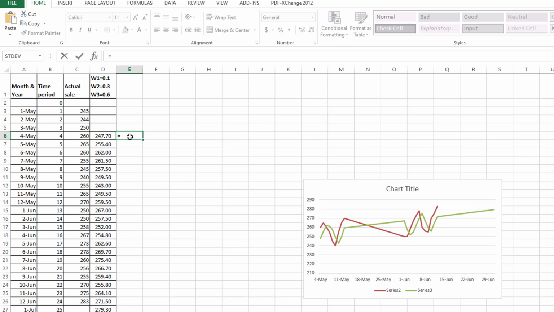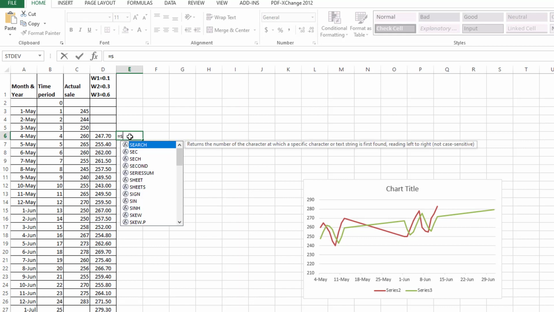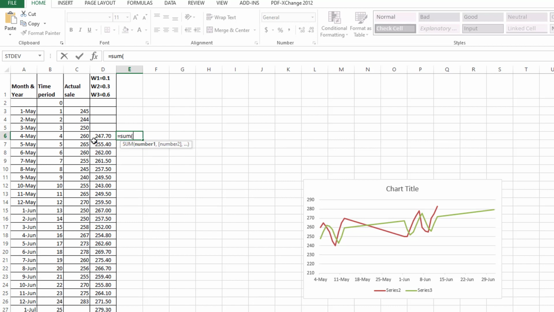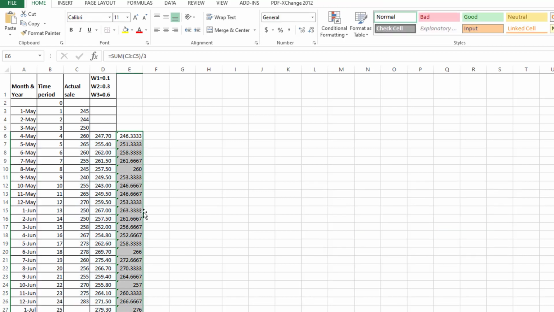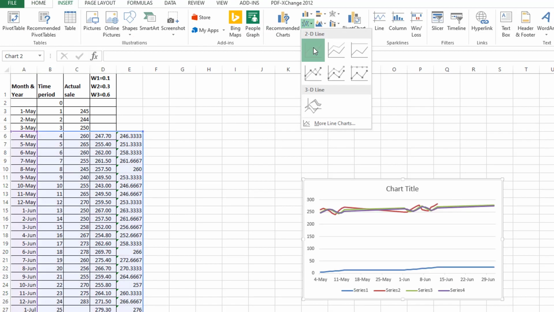If you want to construct a simple moving average, you need to select the previous 3 months of data, divide by 3 and drag it down. Now let me show you how you will sketch it to understand which one is the best.